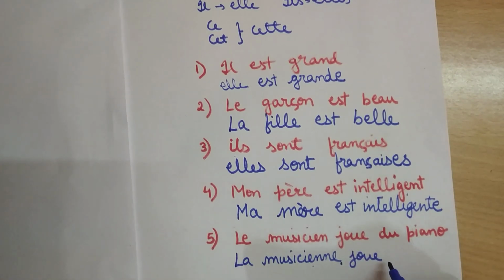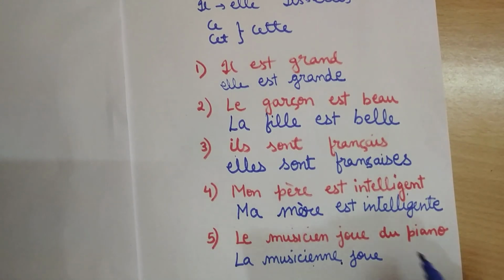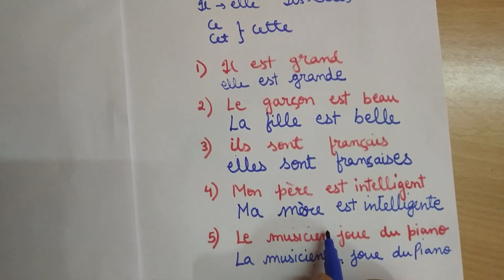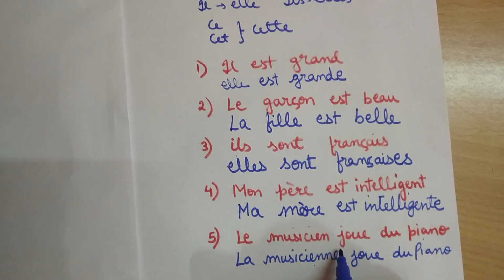And du piano, the musician plays the piano. It also remains same. We will not change the piano into feminine form. Okay, so what we are changing actually is only this part. Le musicien is changed to la musicienne. We are not changing jouer du piano. It remains as it is.